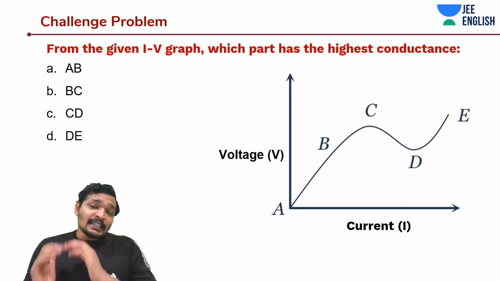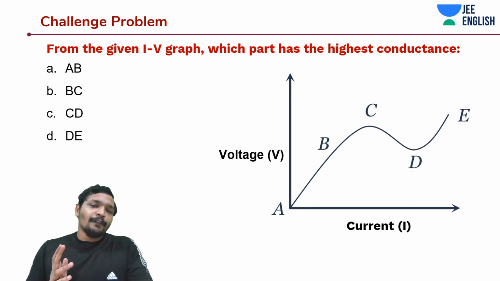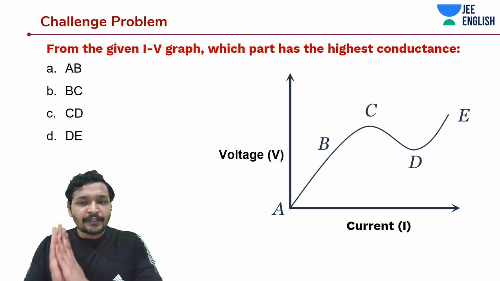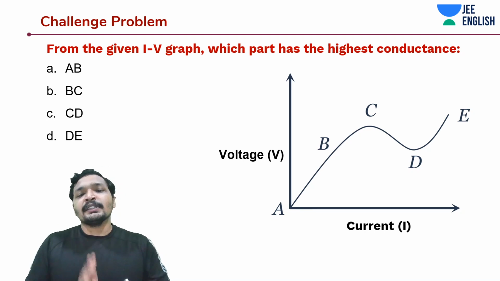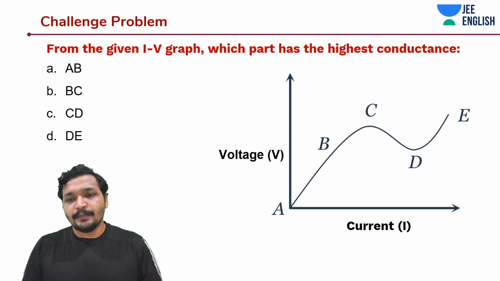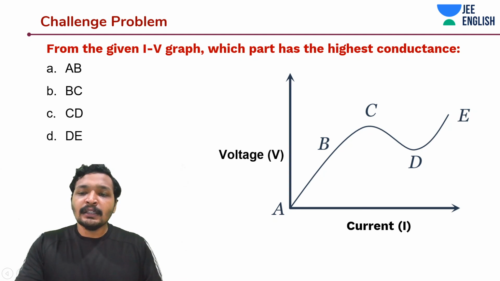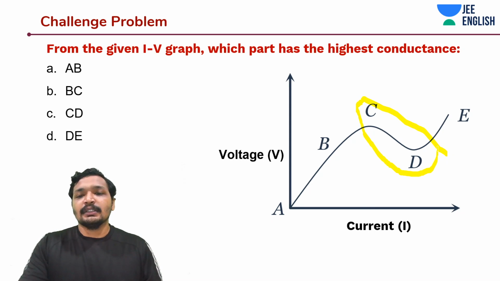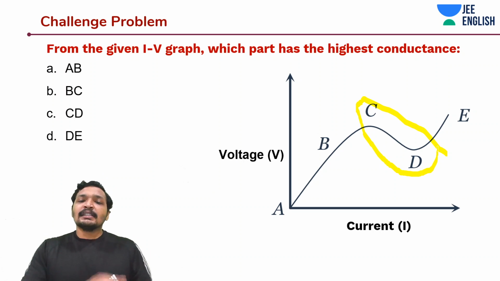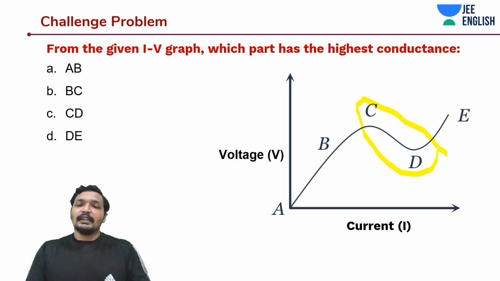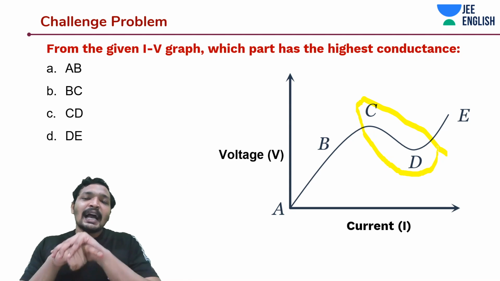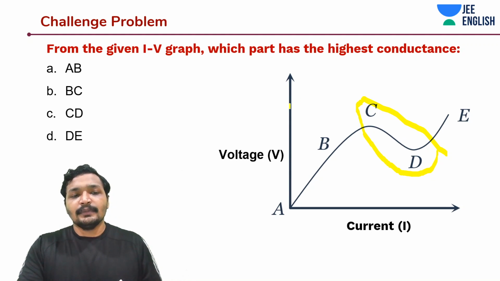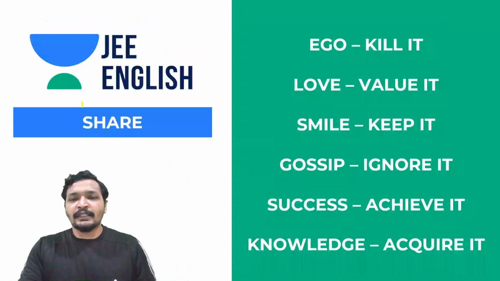Now, there is a specific point in the graph where the slope is in the opposite direction. If you notice that point, you know that at this point, resistance is decreasing with voltage. Okay, resistance is decreasing with increasing current. This tells you that CD has the highest conductance. Easy, awesome. These kind of graph questions you can expect in your exam.